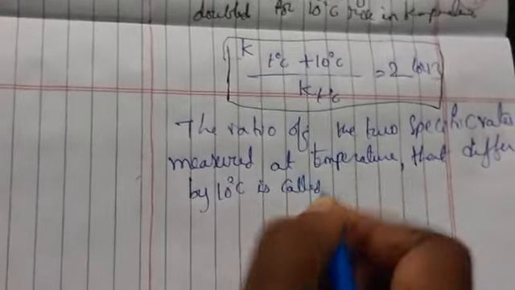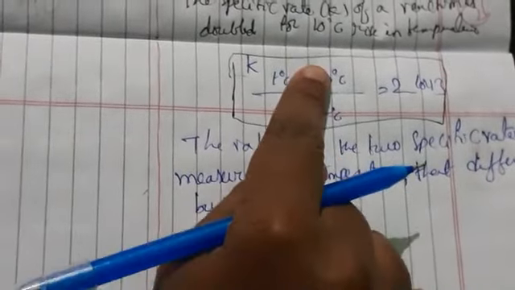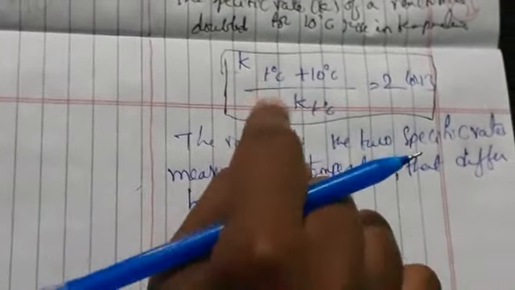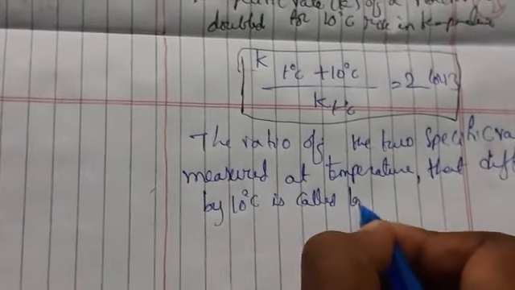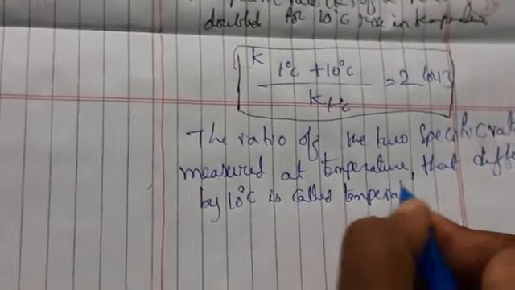What here? The ratio of two specific rates measured at temperatures which differ by 10 degrees centigrade, we call it what here? Temperature coefficient.